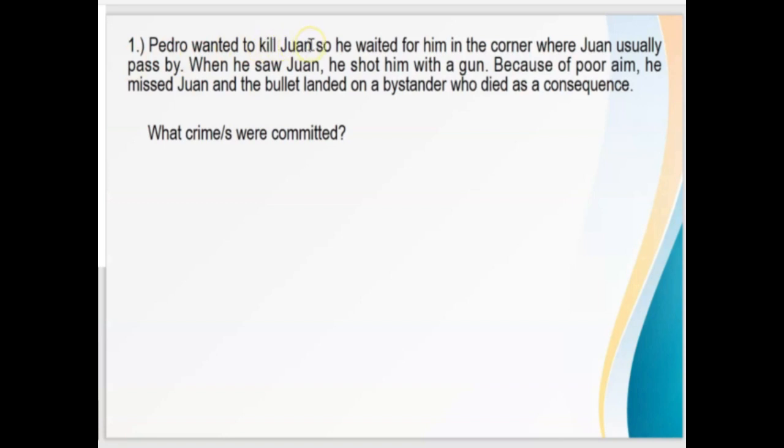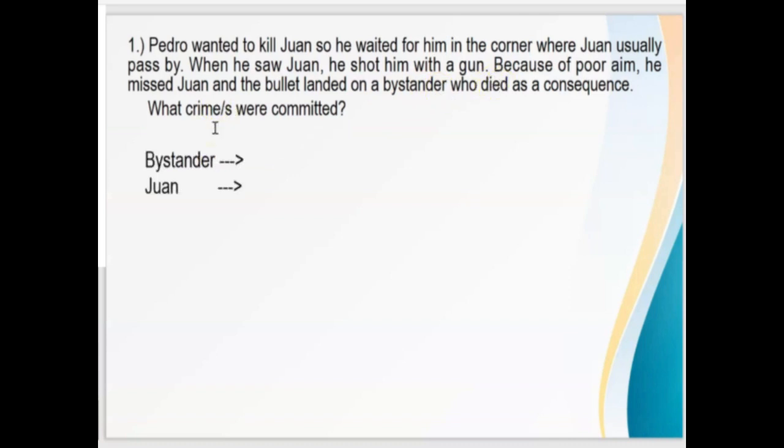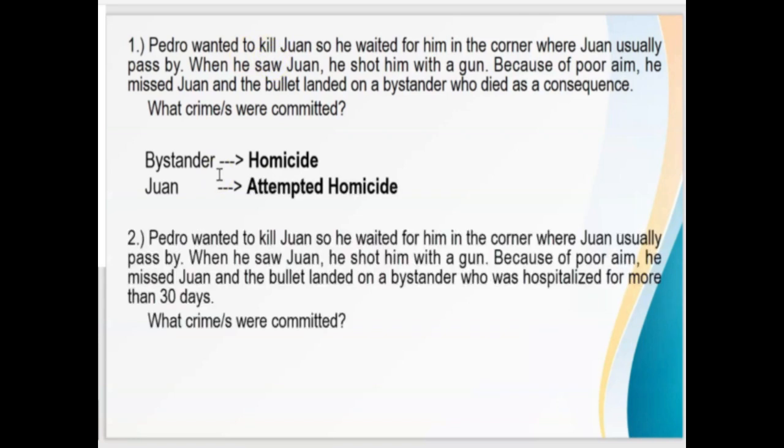Pedro wanted to kill Juan, so may intent to kill. Gusto niyang patayin si Juan. Nung binaril niya, because of poor aim, hindi niya tinamaan si Juan. Sa halip, ang natamaan niya is yung bystander na namatay. So, what are the crimes committed? Sa bystander and kay Juan. Sa bystander, namatay ba? Namatay, diba? So, the law conclusively presumes that there's an intent to kill. So, ang crime dito is homicide. Kay Juan, namatay ba si Juan? Hindi, di ba? Pero may intent to kill. So, attempted homicide.